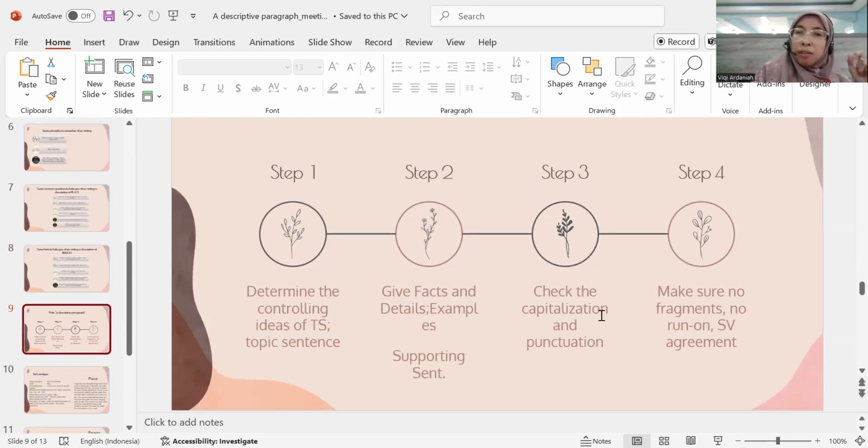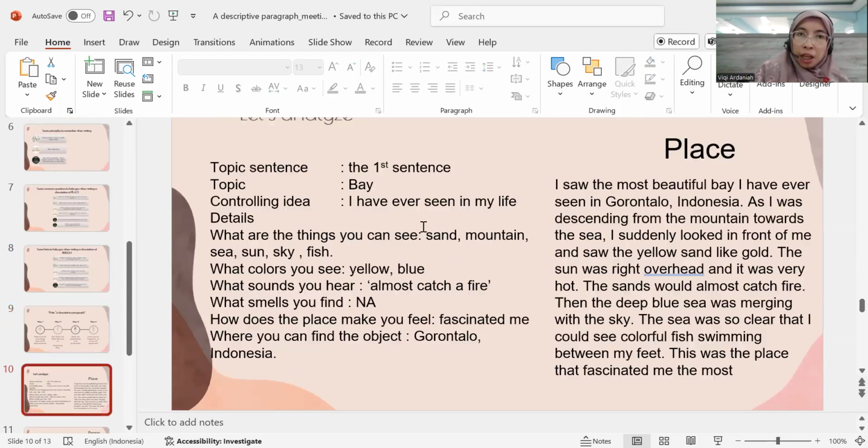Okay. So in this case, determine the controlling ideas of the text and the topic sentence, give facts, details and examples, check capitalization and punctuation, and make sure there are no fragments, no run-ons, and that the subject-verb agreements are correct. Then you can make this kind of analysis. So let us say we go back again here. We have some hints and also some rules.